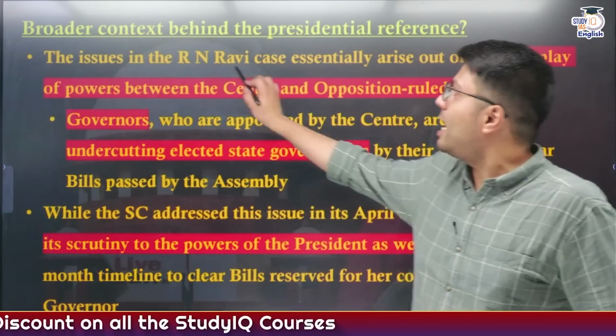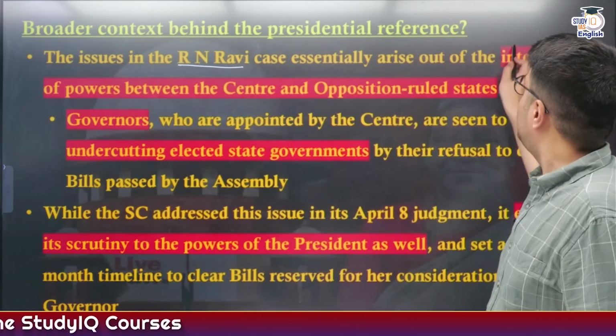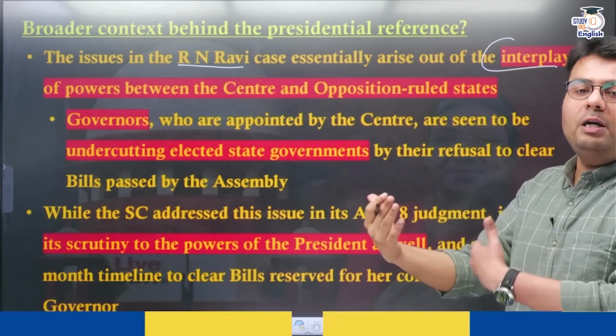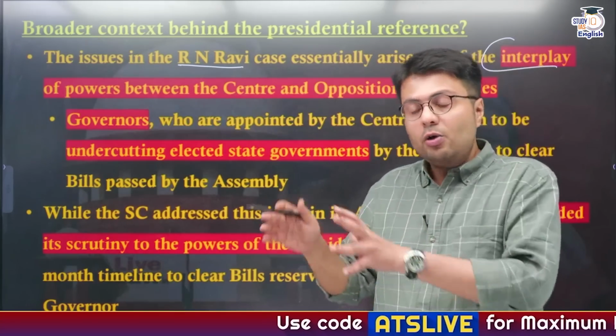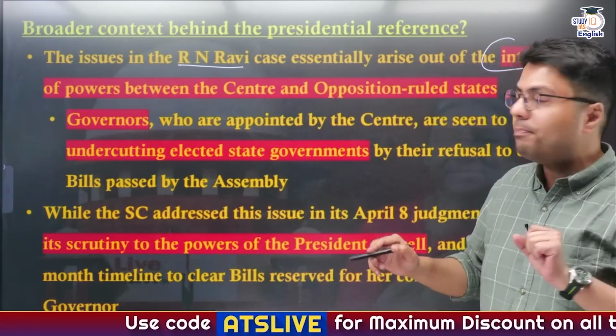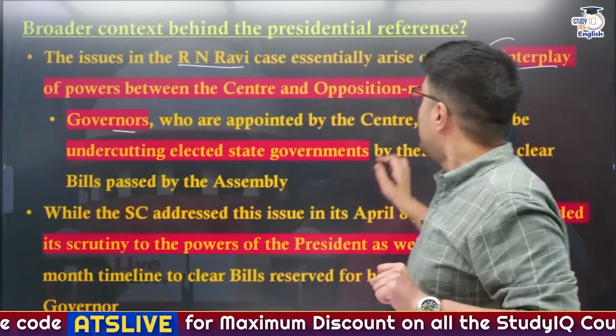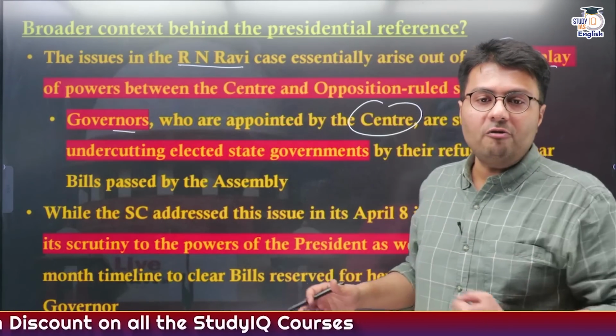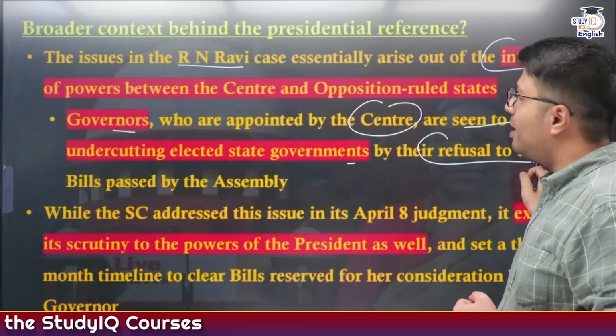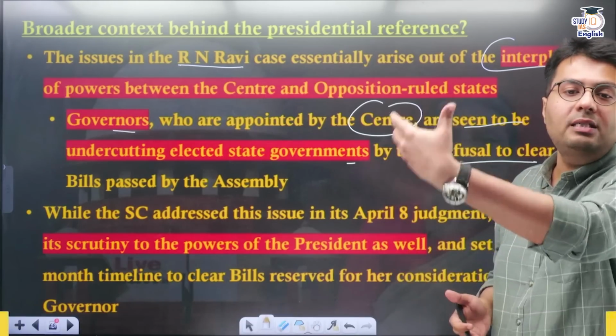First was the issue that the Tamil Nadu governor case essentially raised: the relations between the central government and the opposition-ruled state governments. Now, we have seen not just this time, but even historical examples, that the governors of the state, who are appointed by the central government, are seen to be undercutting the elected governments of their states by refusing to give assent to bills passed by the state assembly.